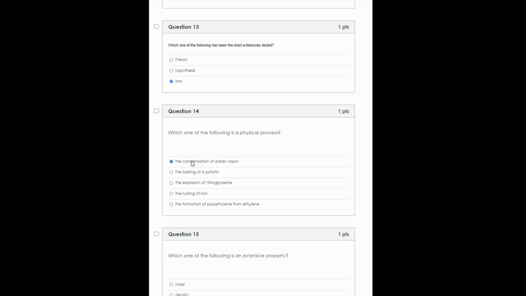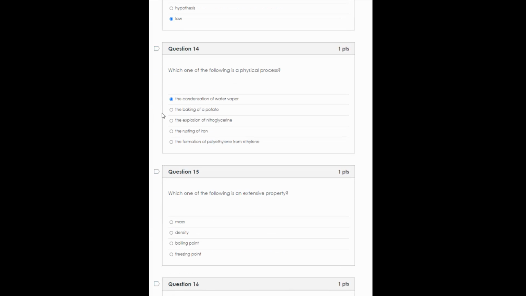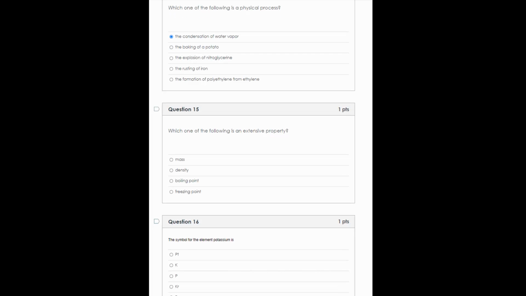Number 14, which of the following is a physical process? The condensation of water vapor is a physical process. You go from gaseous water to liquid water. The baking of a potato, that is a chemical process. That's actually changing some of the chemical characteristics of the compound. An explosion is always going to be a chemical process. Rusting of iron is a chemical process. You're going from solid iron into an iron oxide compound. And the formation of polyethylene from ethylene, that's also a chemical process, the formation of a polymer.